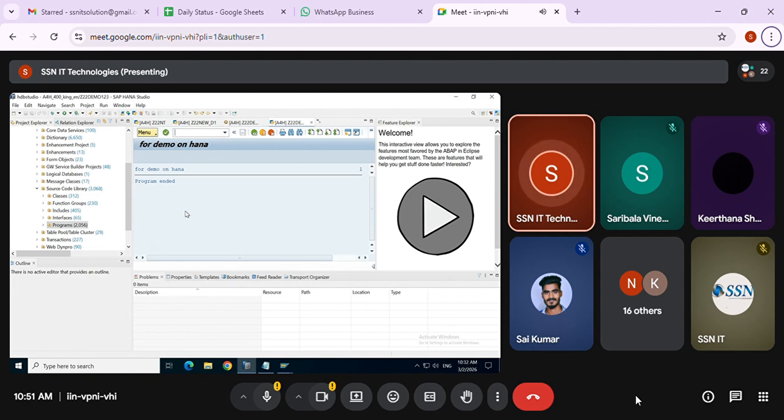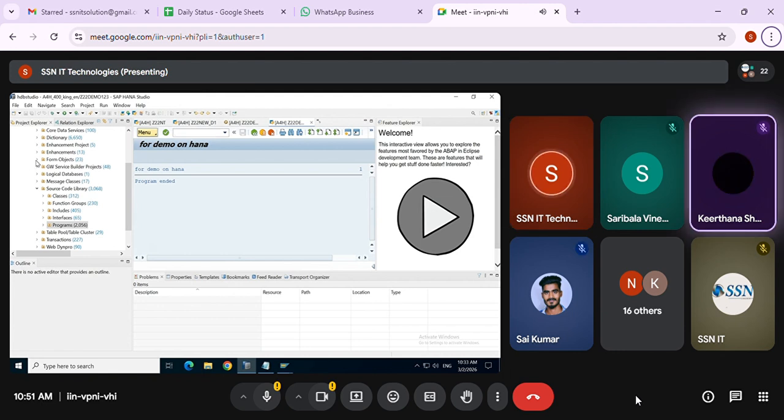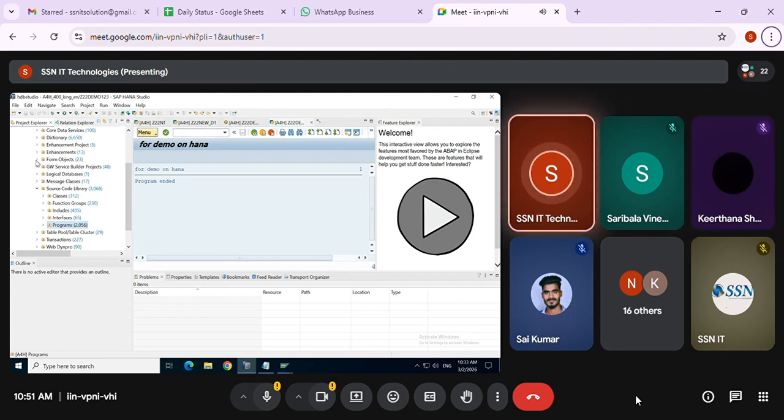Either it is an on-premise system or it is on cloud, both you are going to work with the Eclipse ADT tool only. Instead of this HANA Studio, you will have the Eclipse. Only the buttons look different. That's it. Remaining everything will be the same. Buttons inside that, everything will be the same. ADT is the tool which you added under this so that you can write the ABAP code. Clear, ma'am? Yes, ma'am. Okay.